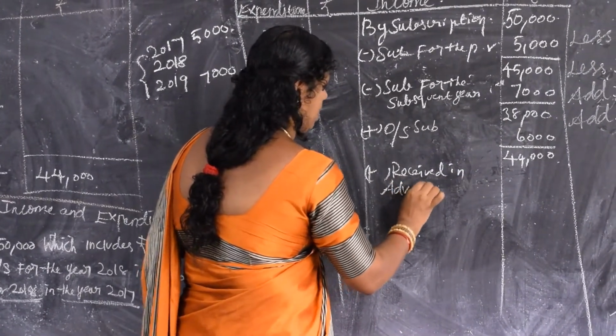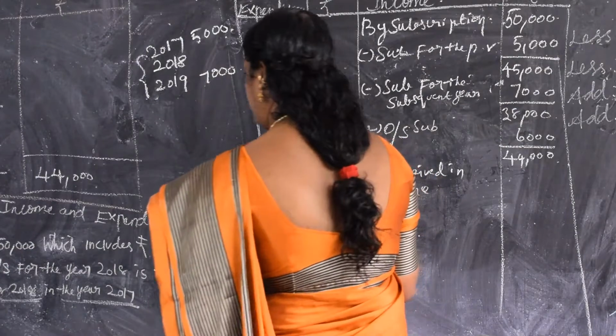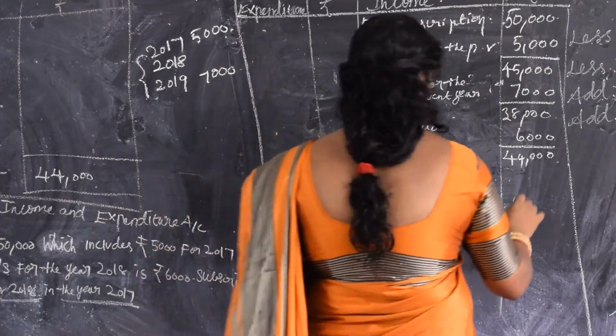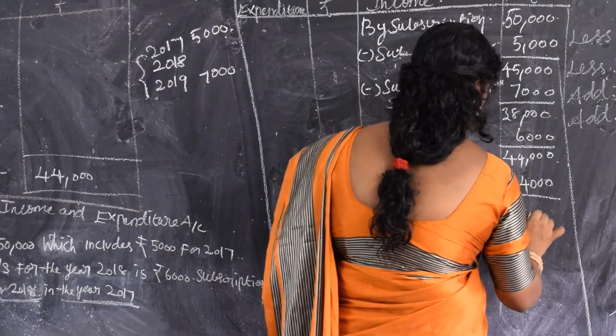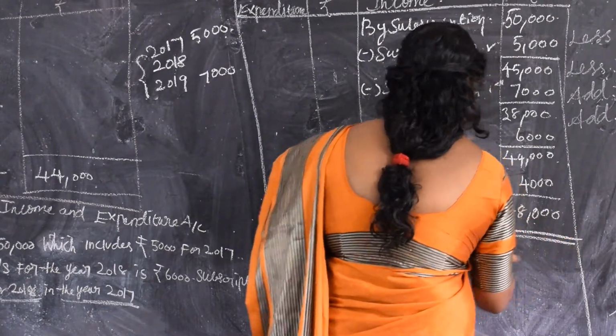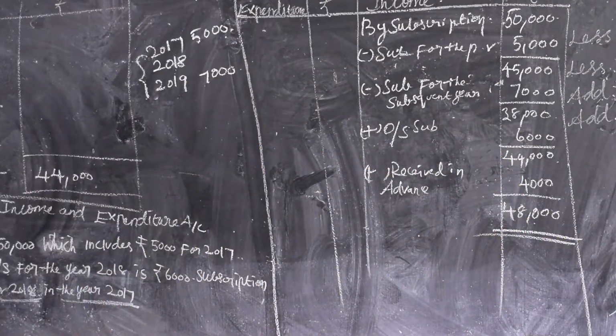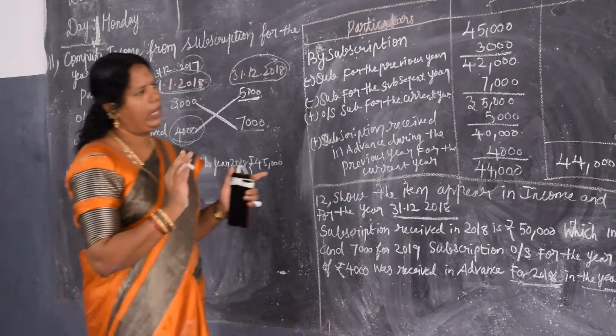Received in advance, actual amount is 4,000. So totally you will get 48,000. That's it. Yes, are you clear? You must be well thorough on this concept because it is a very easy sum to solve only when you